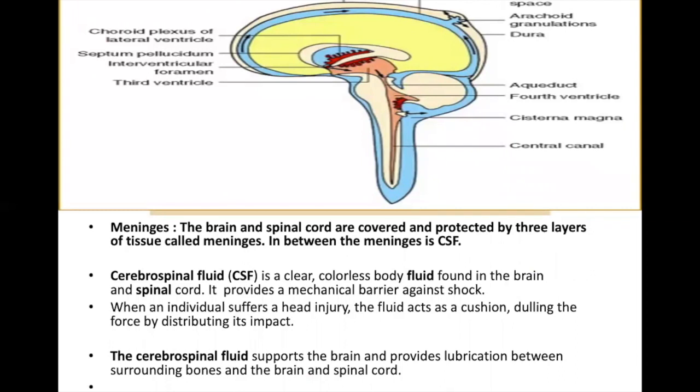When an individual suffers from a head injury, the fluid acts as a cushion, dulling the force of impact. This fluid is found between the meninges. So the brain and the spinal cord are covered by 3 layers of tissues and they're called meninges. And in between the meninges is the CSF, that is the cerebrospinal fluid. So the cerebrospinal fluid supports the brain, provides a lubrication between the surrounding bones and the brain and the spinal cord.